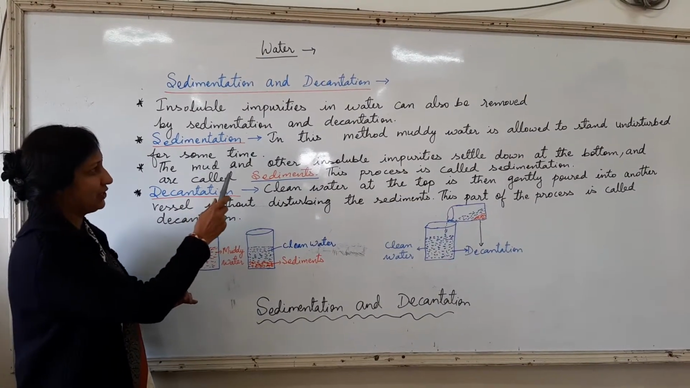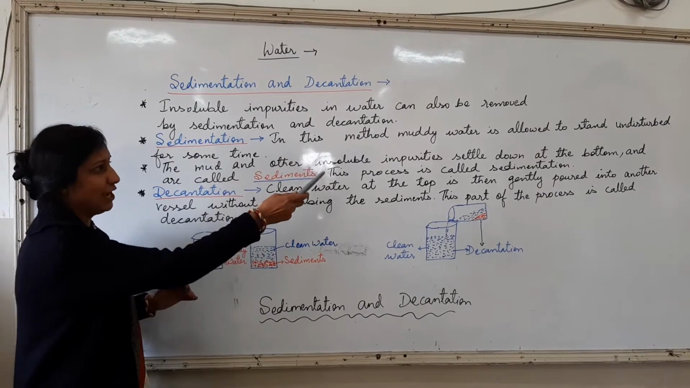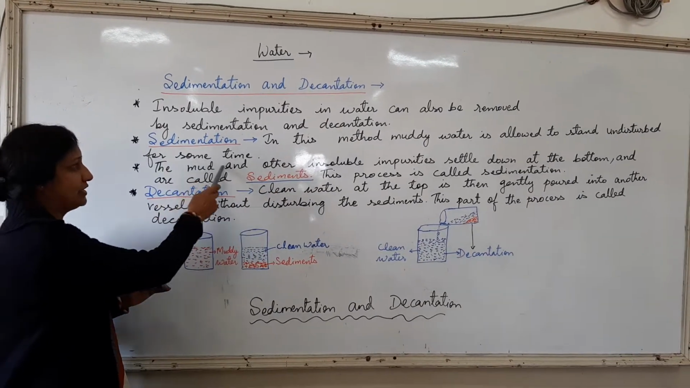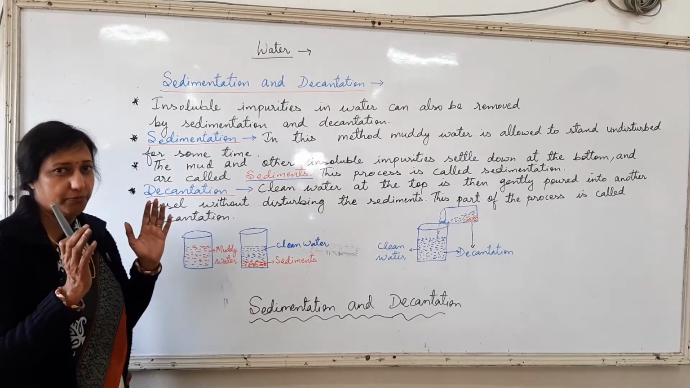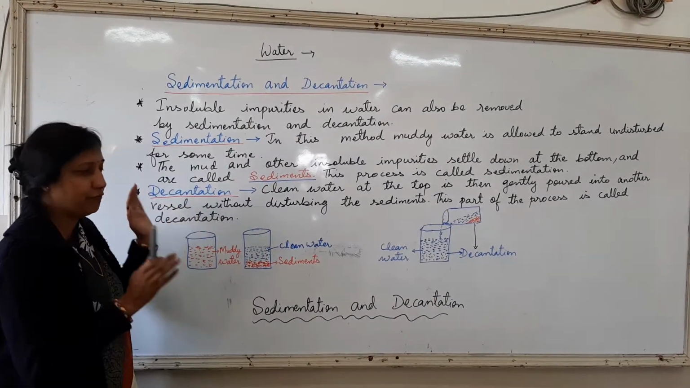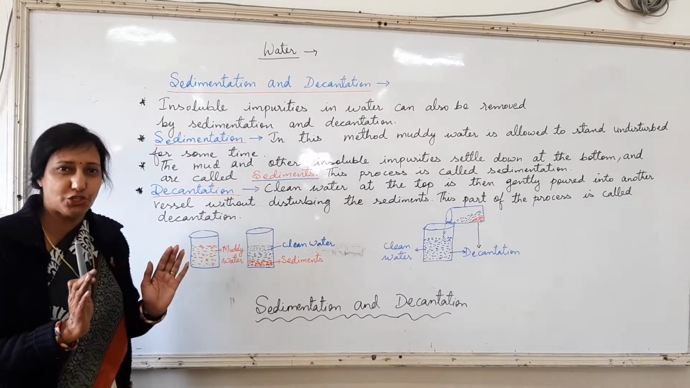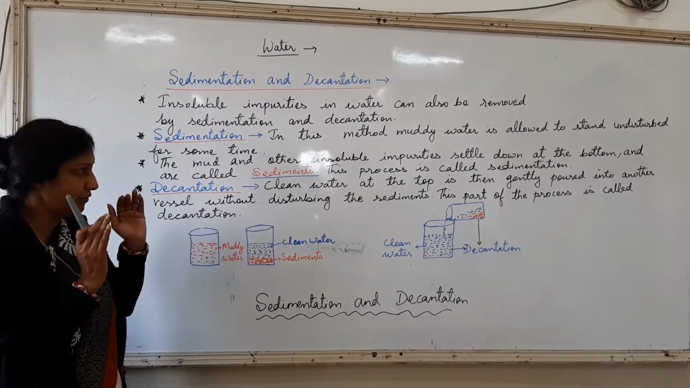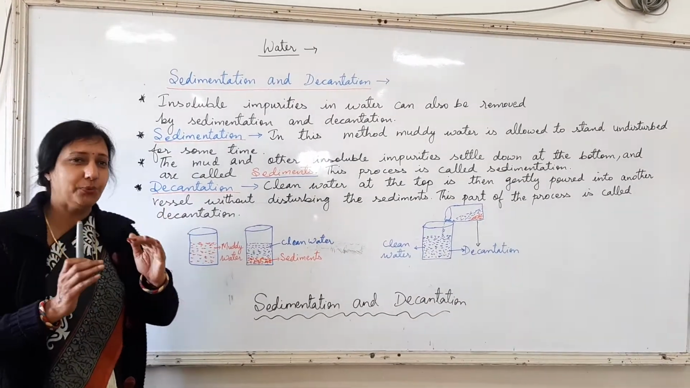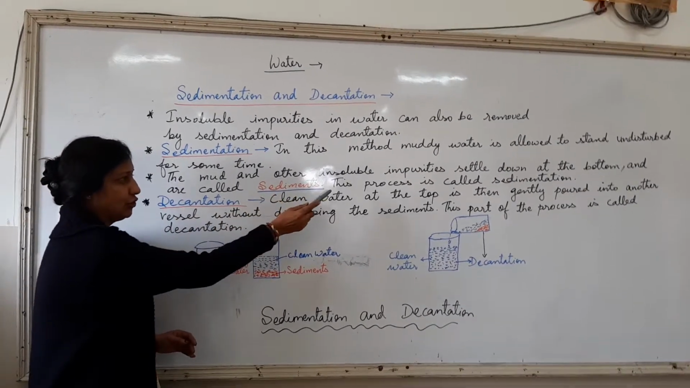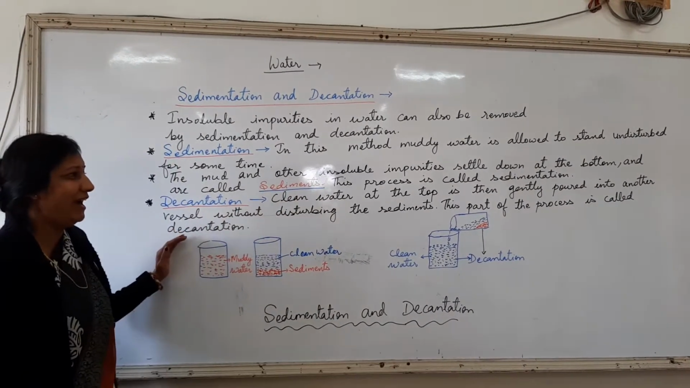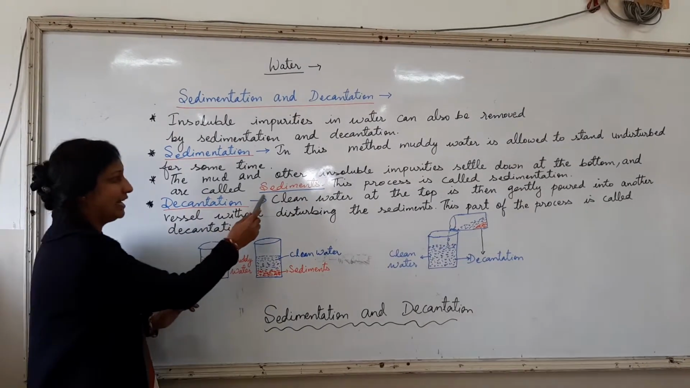Children, in sedimentation, in this method, muddy water is allowed to stand undisturbed for some time. When the muddy water is there in the beaker, you have to leave it for some time undisturbed, untouched, so that the insoluble impurities settle down. What is the next process children? The mud and other insoluble impurities settle down at the bottom and are called sediments.